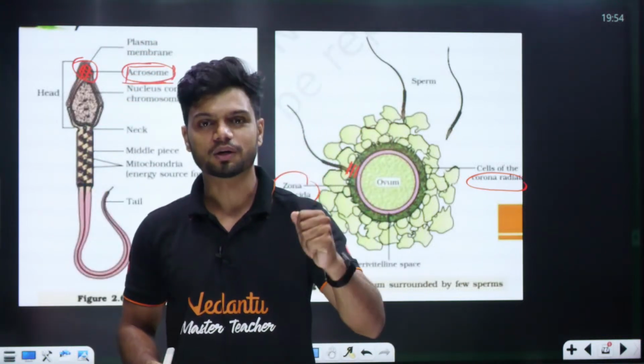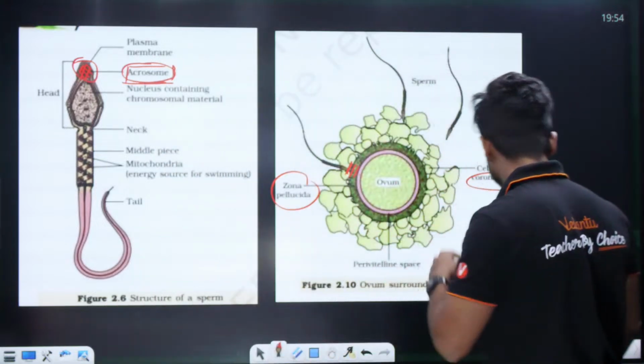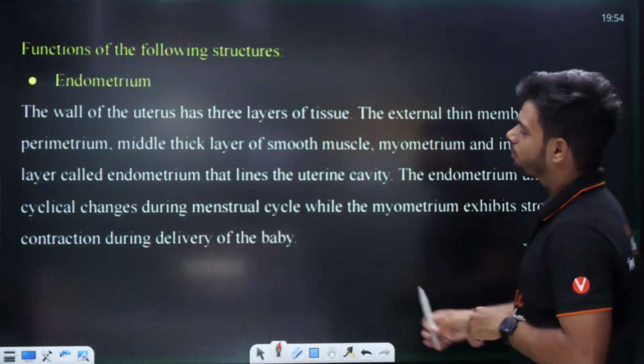Kopla is my hometown. Kopla is my hometown actually. Kopla district. Now what is endometrium?